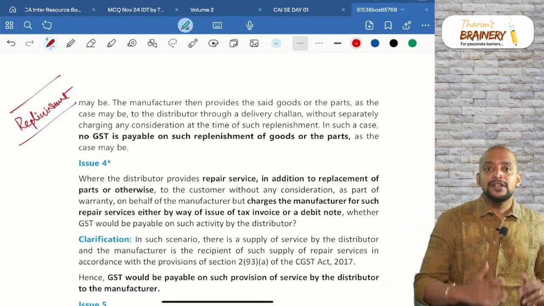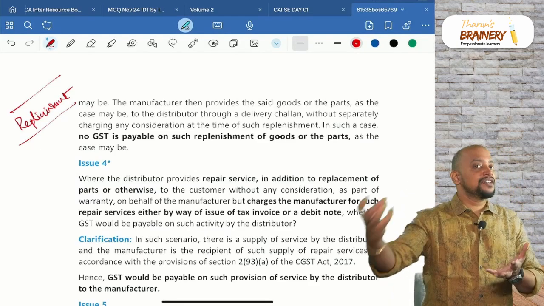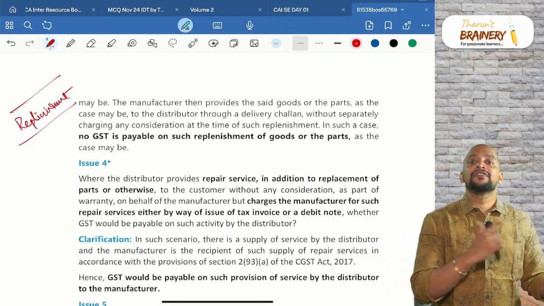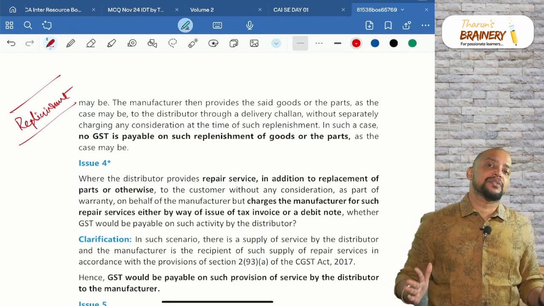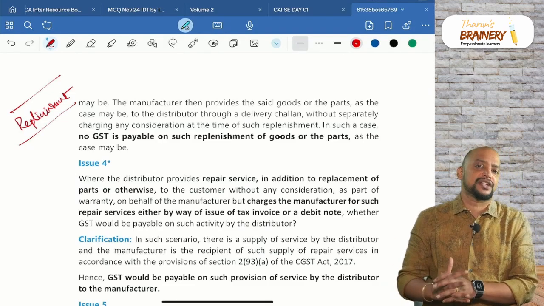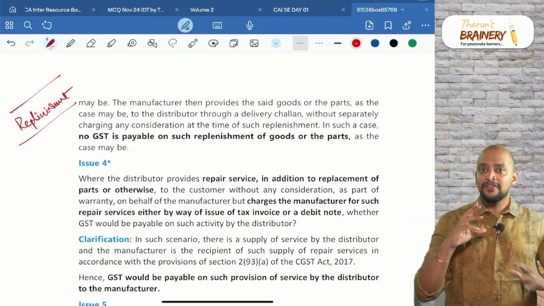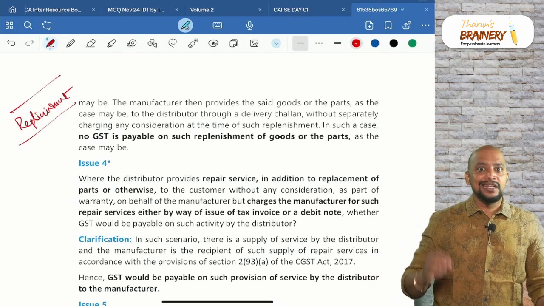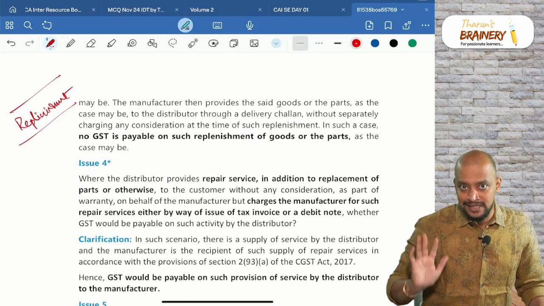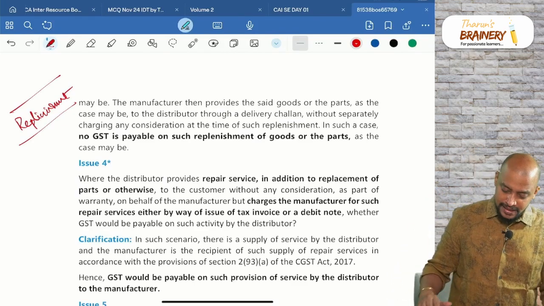Fourth scenario, they use out of the inventory and the manufacturer, instead of giving a credit note, can replace it. Again, it will not be treated as supply in the hands of the manufacturer; it should be under the cover of a delivery challan. Usually, whenever there is movement of goods without involving supply, the delivery challan comes into existence.